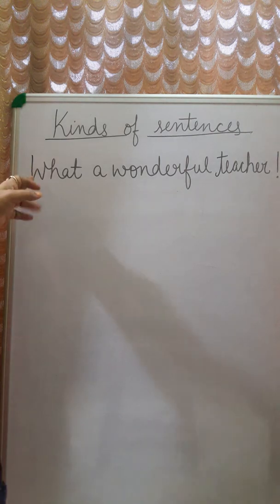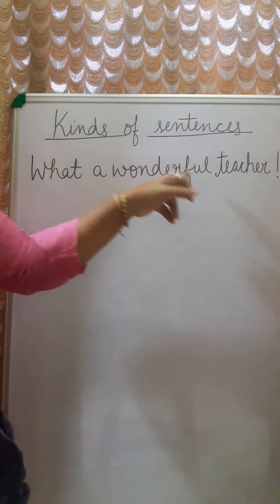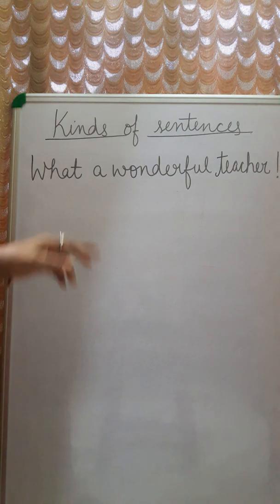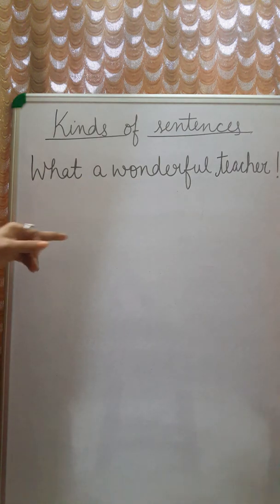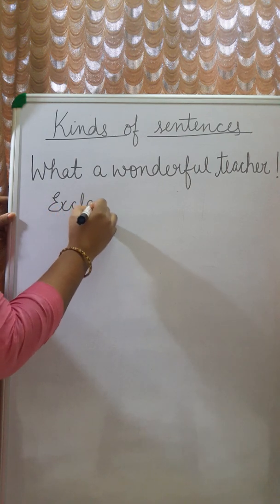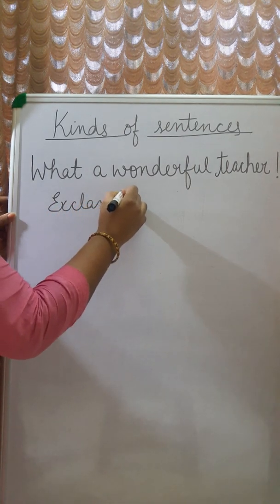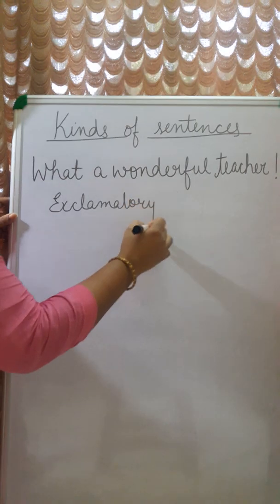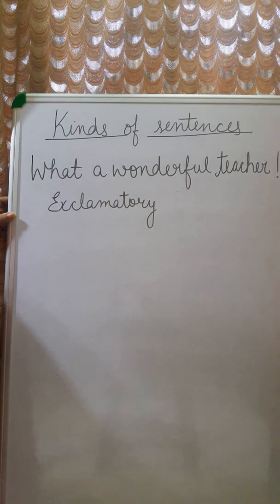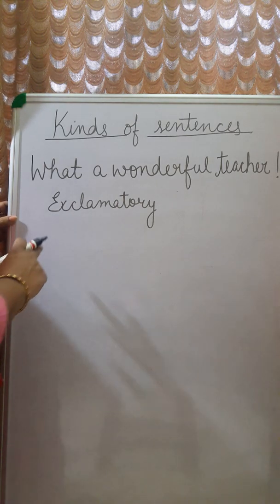Children, now look at this sentence. What a wonderful teacher. This kind of sentence is called an exclamatory sentence. Here, the speaker is showing the feeling or his emotions about the teacher. What a wonderful teacher!